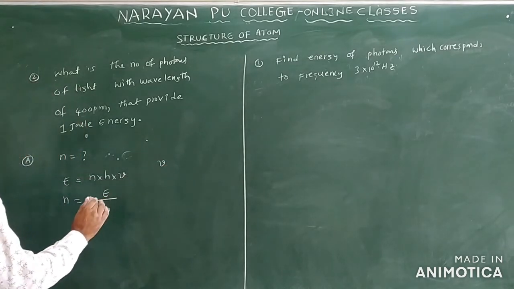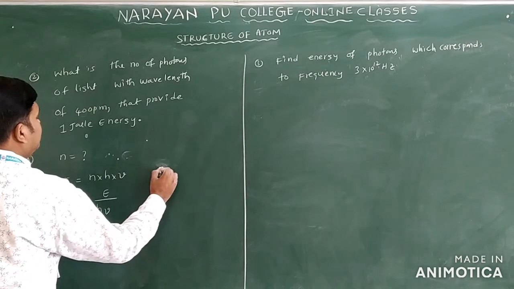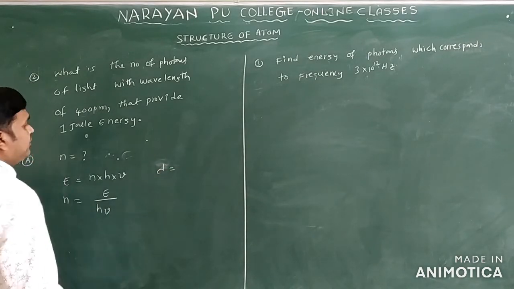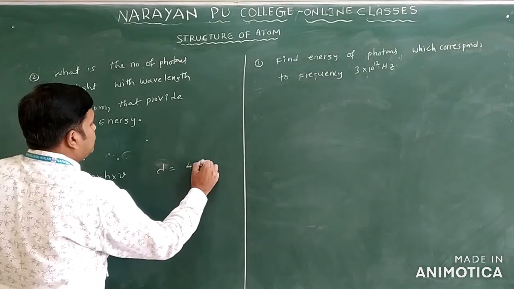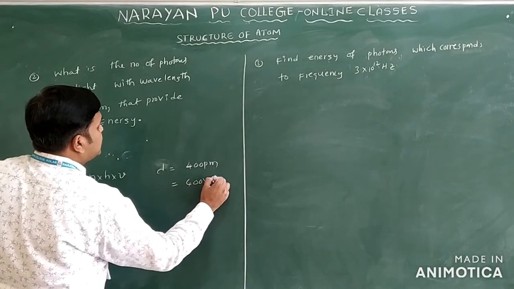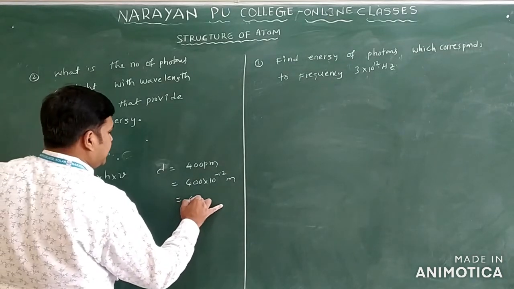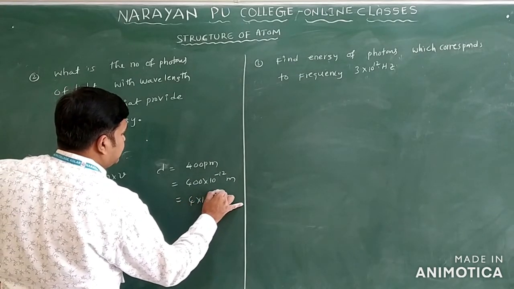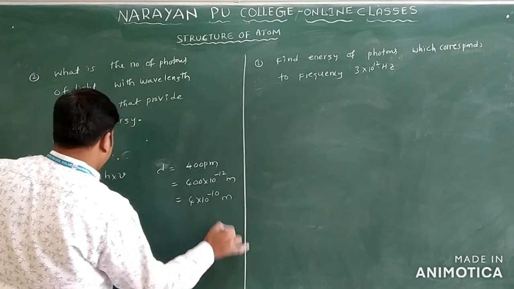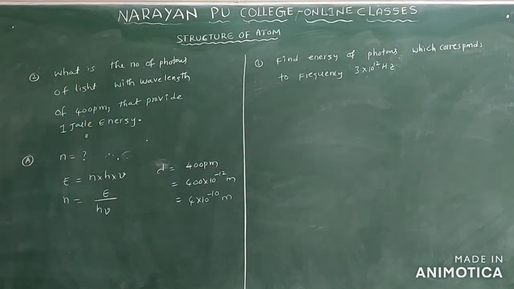The number of photons of the light with wavelength lambda given how much here? 400 picometers. 400 into 1 picometer is equal to 10 power minus 12 meter. From this you can write 4 into 10 power minus 10 meter only. So the frequency is not given.